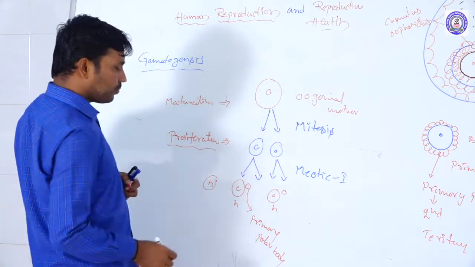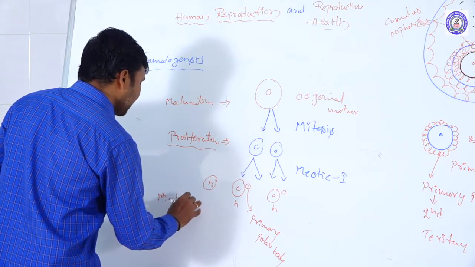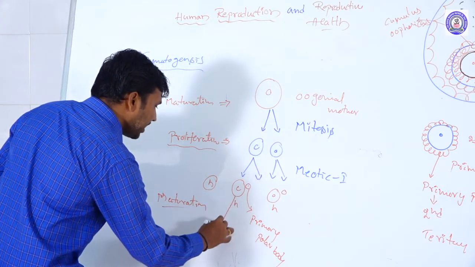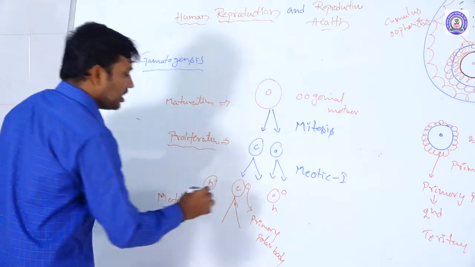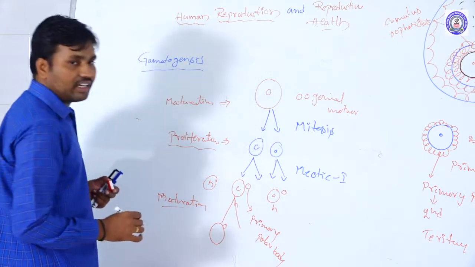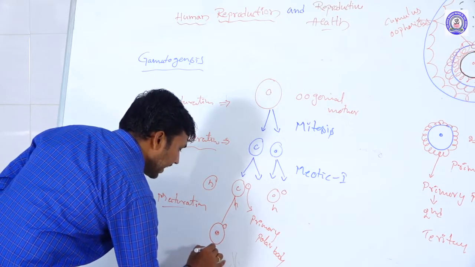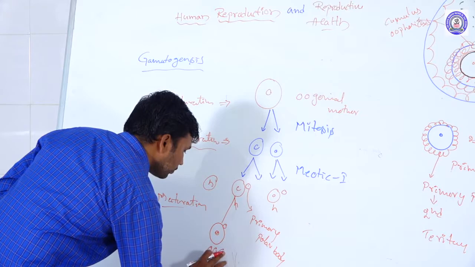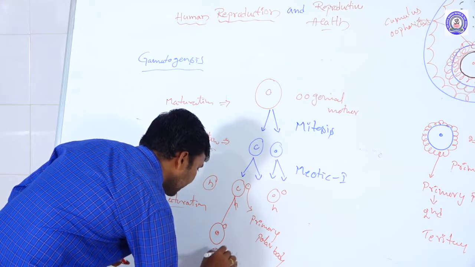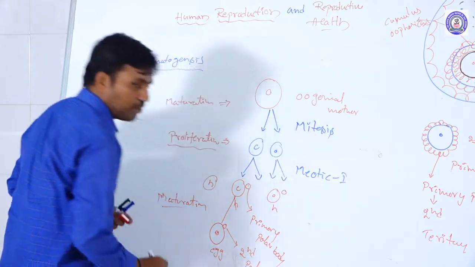Once the n condition egg cell is formed, next it undergoes the maturation state. Maturation means this n condition oocyte undergoes the second division again, an unequal division, and produces one larger cell, the egg cell, and a secondary polar body is formed.